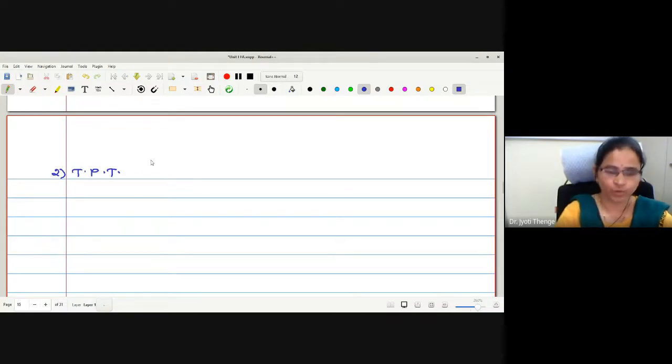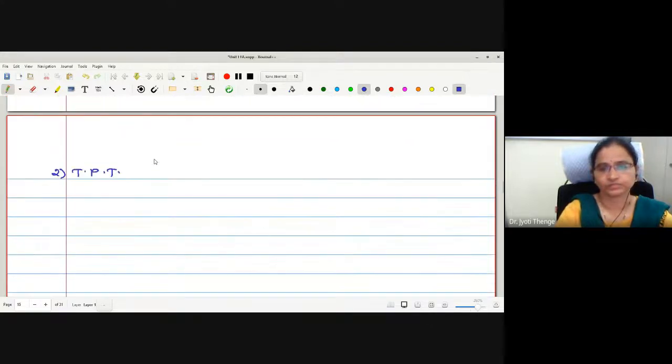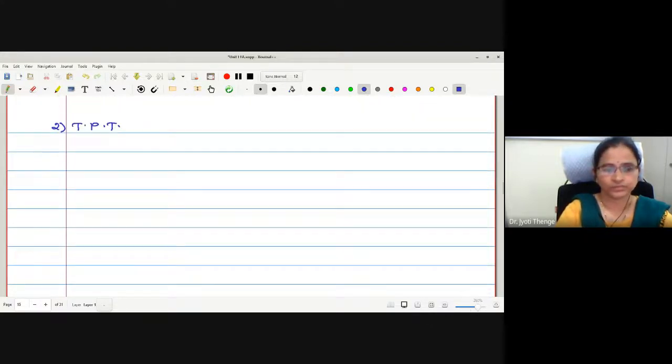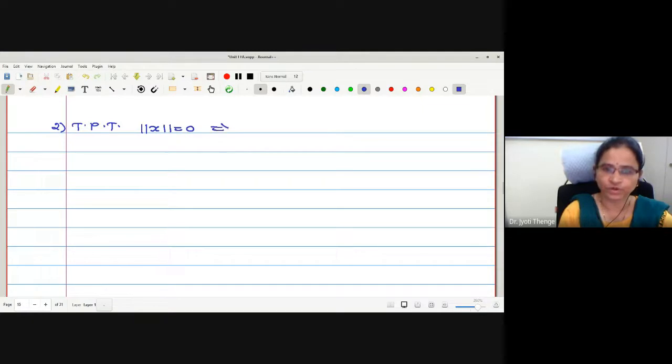Can anyone tell me what is the second condition to prove? No one is remembering the second condition. Norm of x is equal to 0 if and only if x is equal to 0. Very good. Norm x equal to 0 if and only if x is equal to 0.